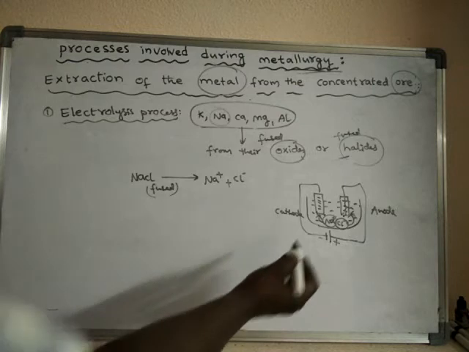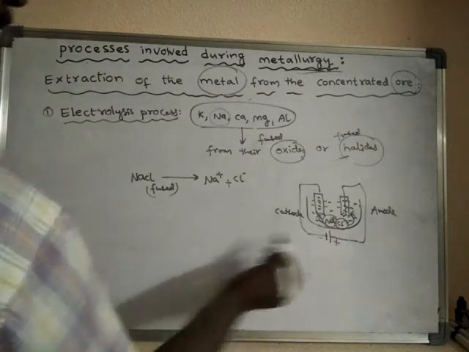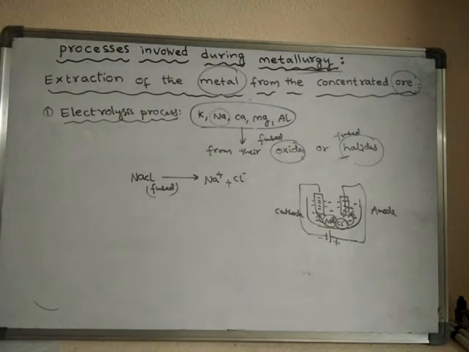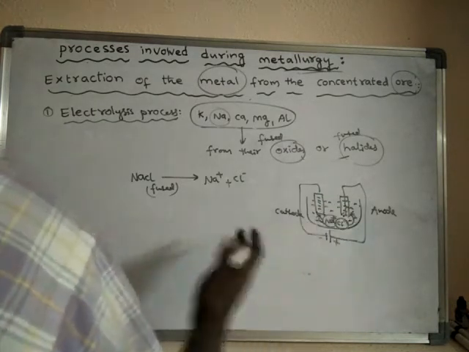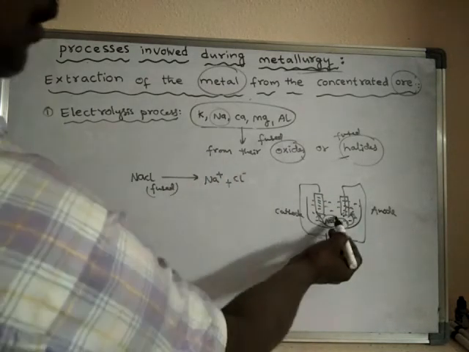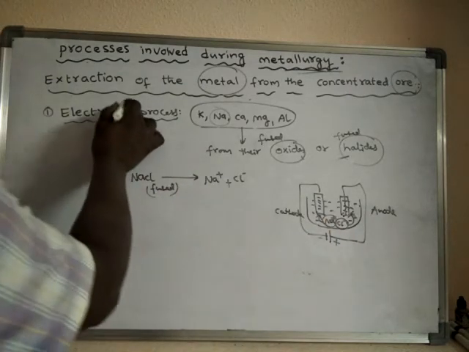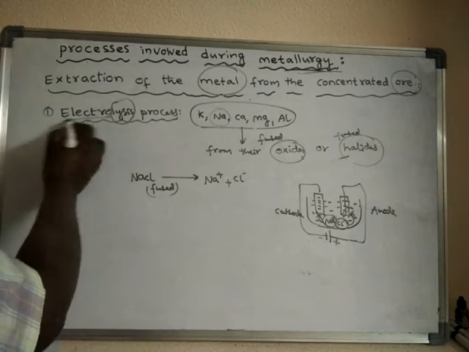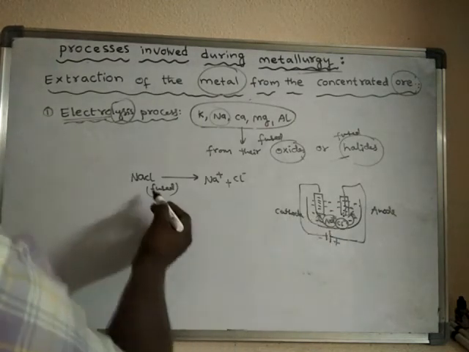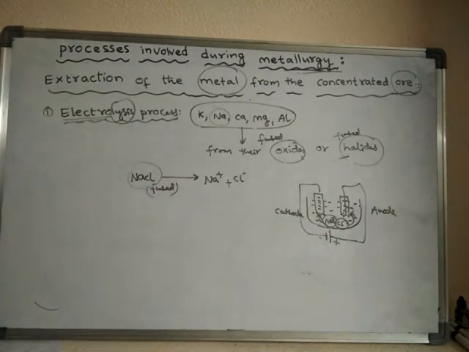The cation means the metal ion. When electricity is passed through, the substance breaks down. Lysis means breakdown. By passing electricity, the fused sodium chloride is separated into positive ions and negative ions. This process is called the electrolysis process.